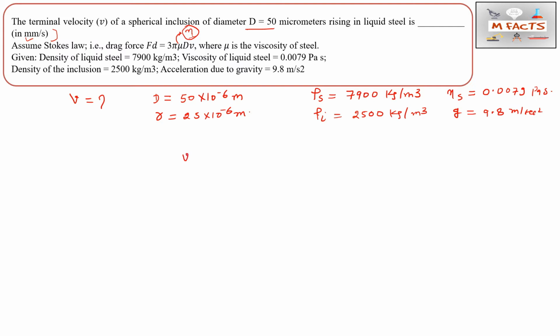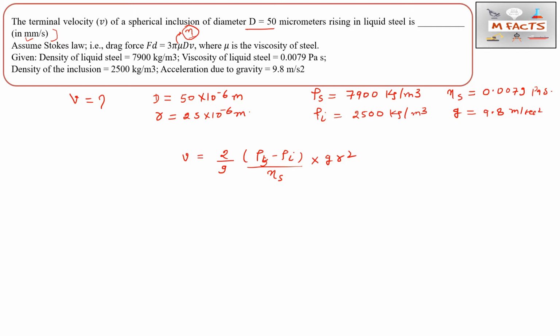v is equal to 2 by 9 multiplied by rho l minus rho I, divided by eta, that is eta s in this case, multiplied by g r square. Here rho l is basically rho s, so rho s is 7900, rho I is given, eta s is also given, g is also given, r is also given. So we can find this v value easily.